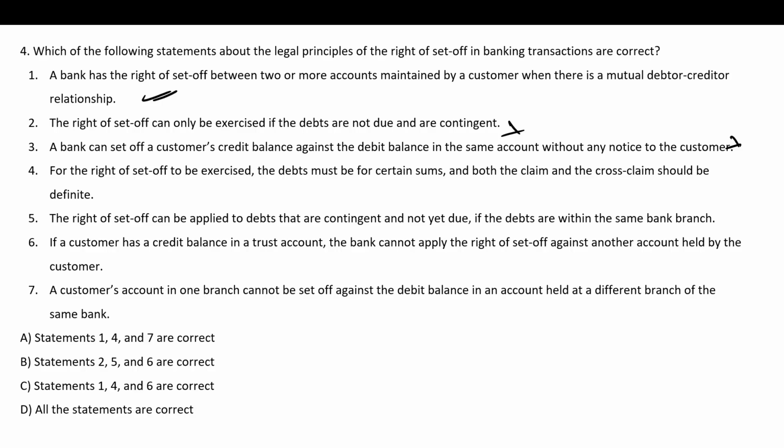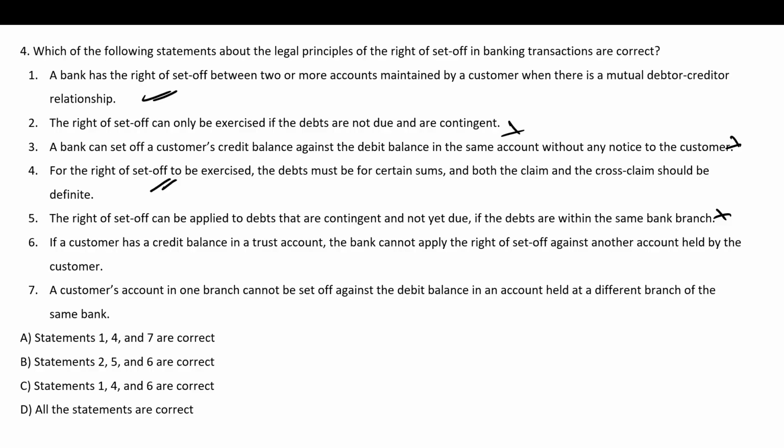For the right of set off to be exercised, the debt must be for certain sums and both the claims and the cross claims should be definite. Yes, this is true. The right of set off can be applied to debts that are contingent and not yet due if the debts are within the same bank branch. No, debt should be due in order to use the right of set off. If a customer has a credit balance in a trust account, the bank cannot apply the right of set off against another account held by the customer. So this is also not correct.